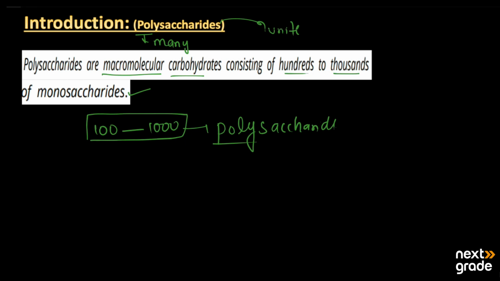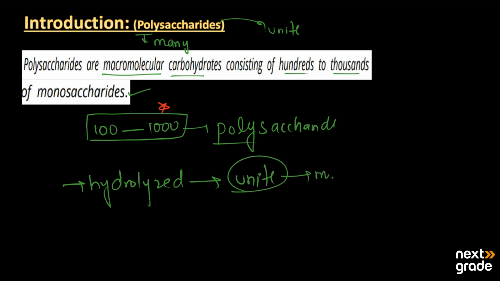Upon hydrolysis, they produce different monomers depending upon the type of the polysaccharide. So they can be hydrolyzed, and upon hydrolysis they produce simple units, or different monosaccharide units. So they are easily hydrolyzable.